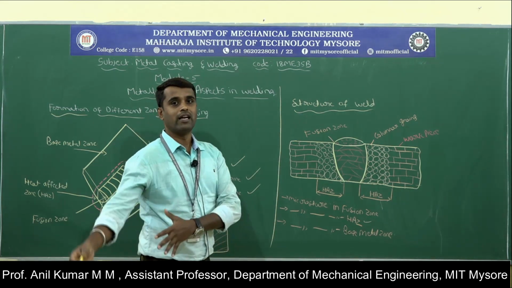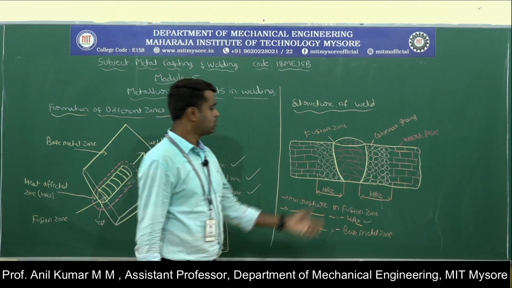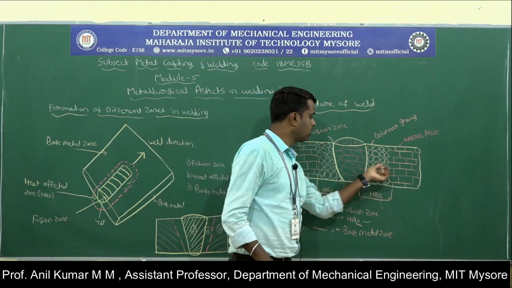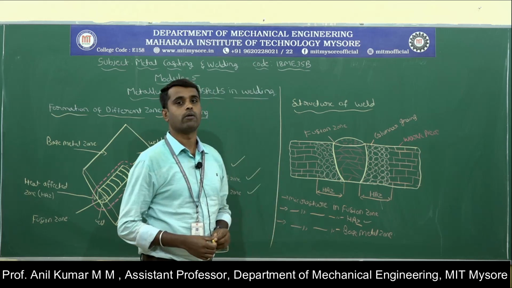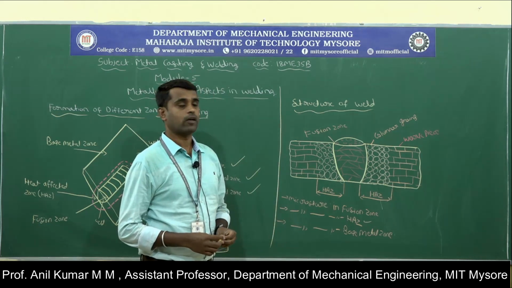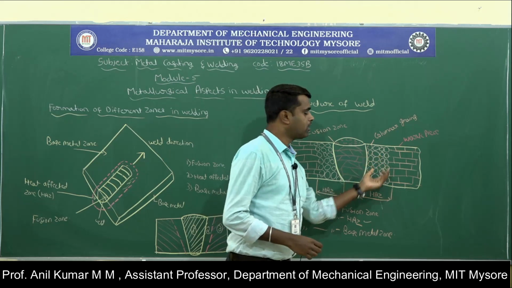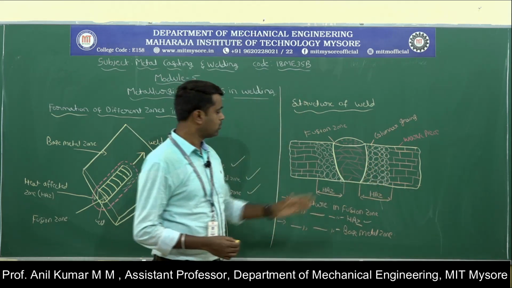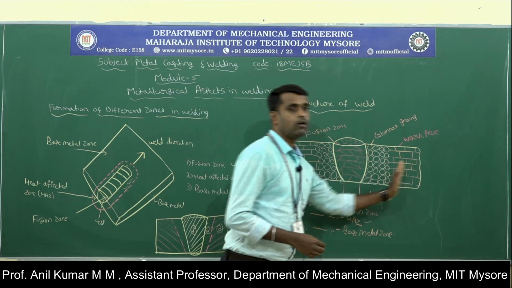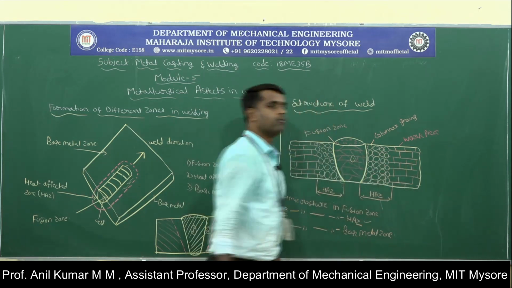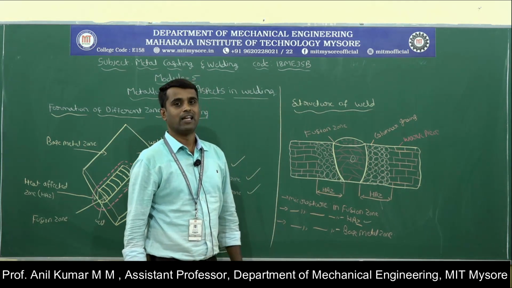Due to heating of the material, there are changes in the microstructure. Here the porous grain structure will be formed on the base metal. This makes the material weaker compared to the fusion zone and the base metal zone. Compared to these two zones, the material becomes weaker because it is subjected to heating.